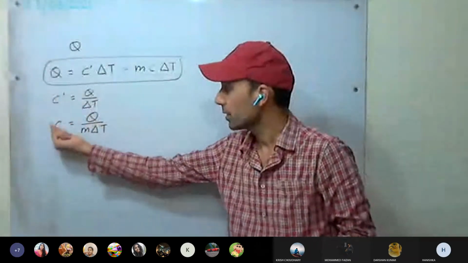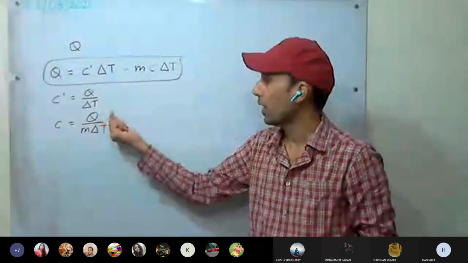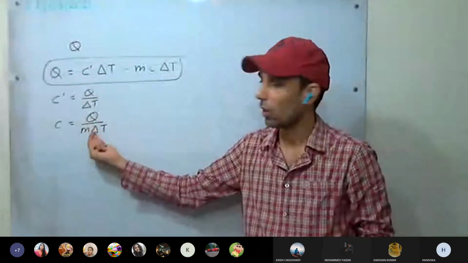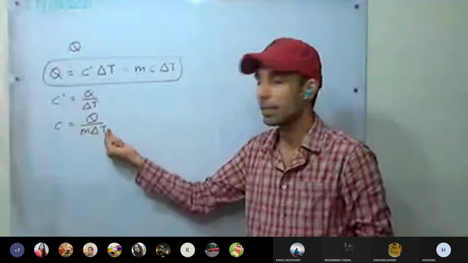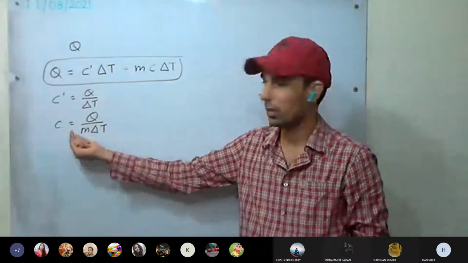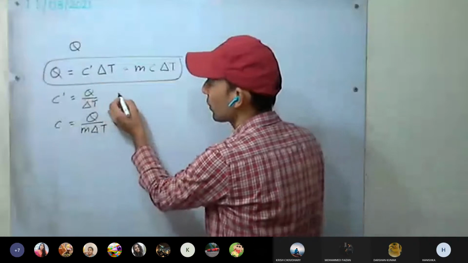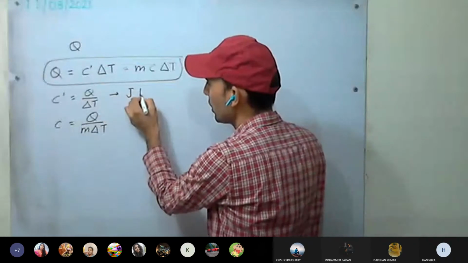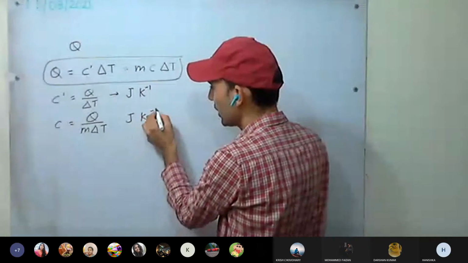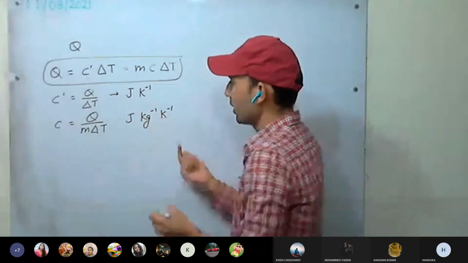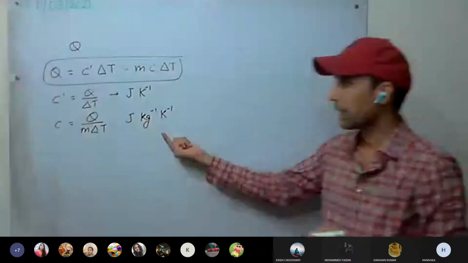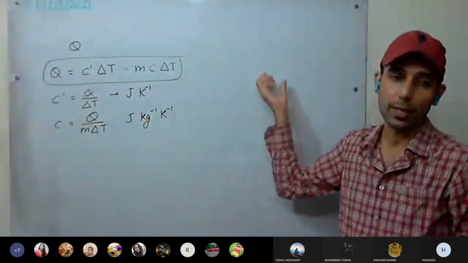And specific heat capacity is the amount of heat required to raise the temperature of unit mass through unit temperature. This is clear. The unit is joule per Kelvin, and joule per kg per Kelvin, capital K. These are the units we have discussed. Now we are going to apply this.